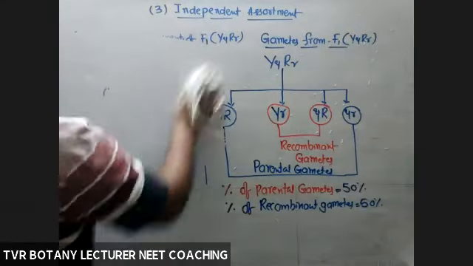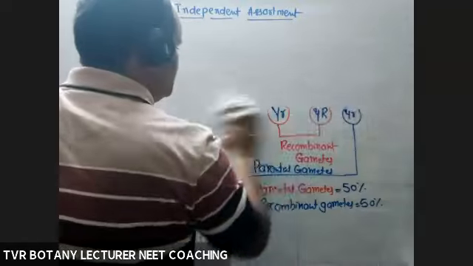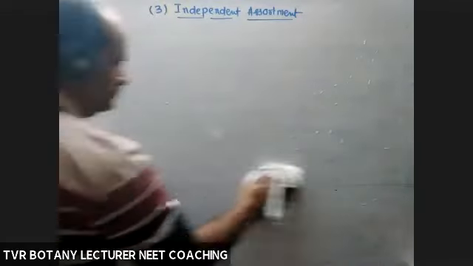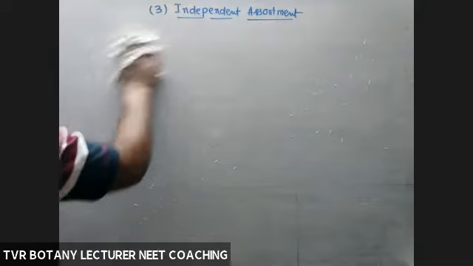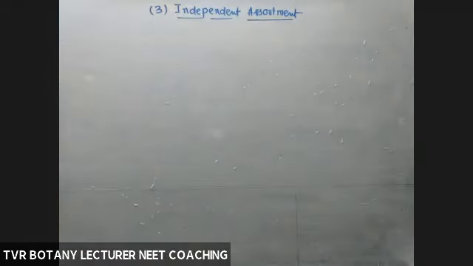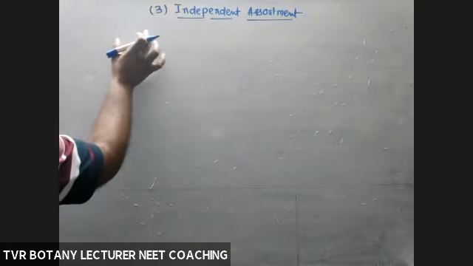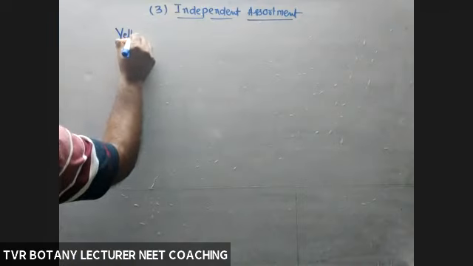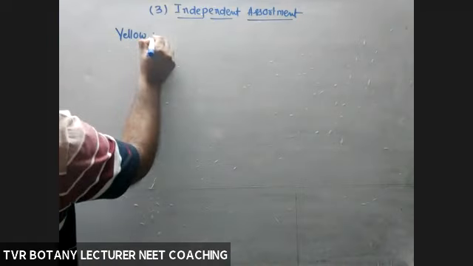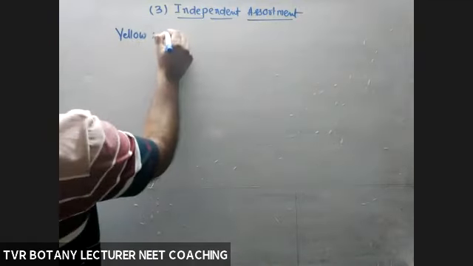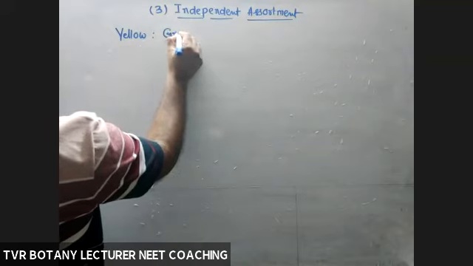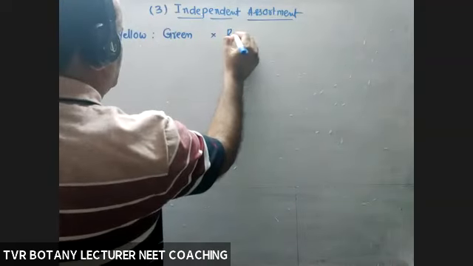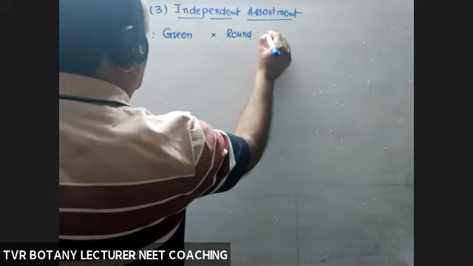Now, what is the law of independent assortment? First thing, in the first paragraph itself, what about the probability of a yellow dominant, green recessive multiplied with round, wrinkled?